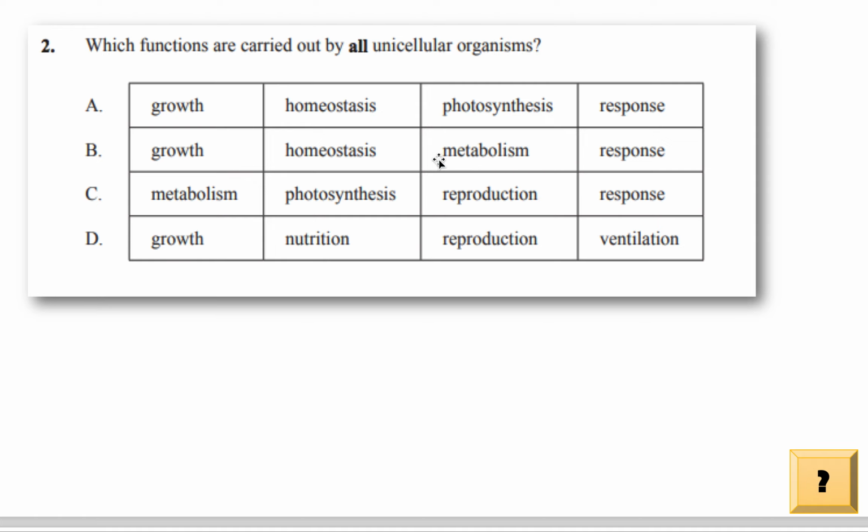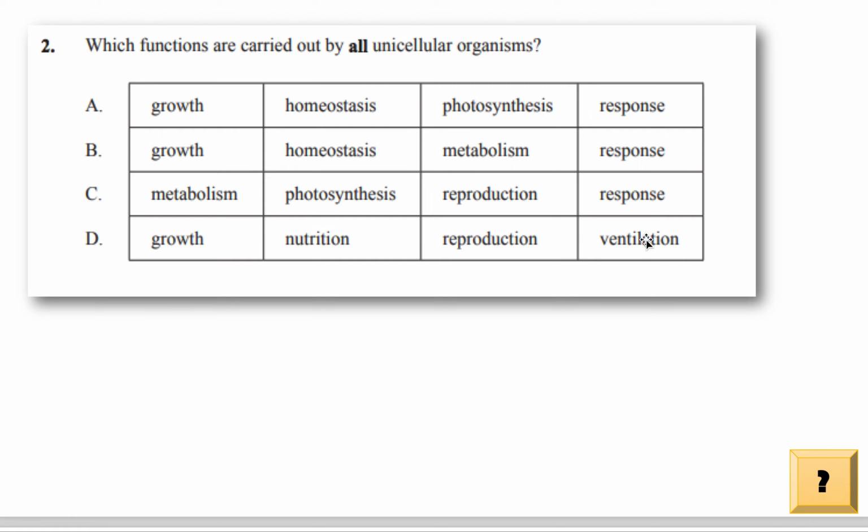B seems right. There doesn't seem to be anything missing here. C seems to be wrong, again, because of the same reason, photosynthesis. D is wrong because of ventilation. Ventilation is the action of inhaling and exhaling. Not all living organisms can inhale and exhale, especially if you're unicellular. You don't need to have a mouth to inhale things and exhale things. That is not required. Therefore, the answer is B.